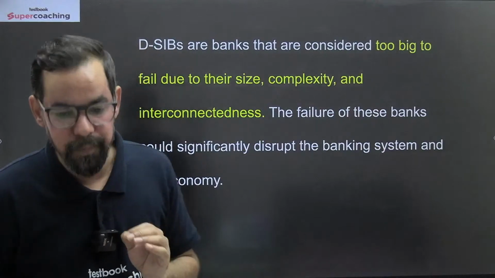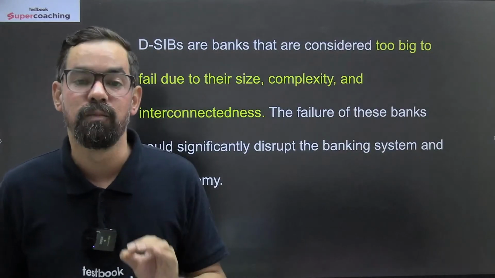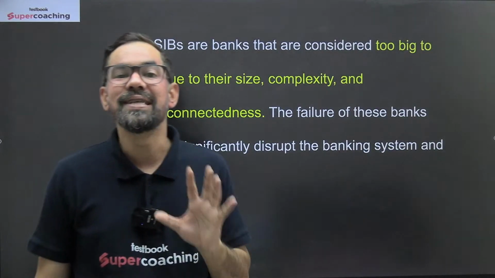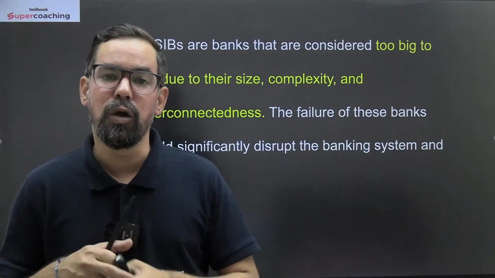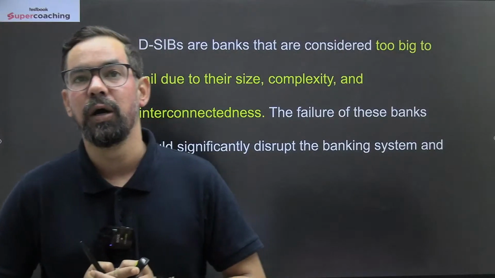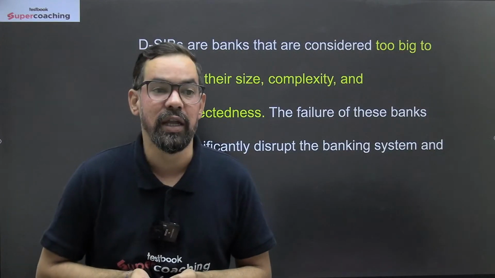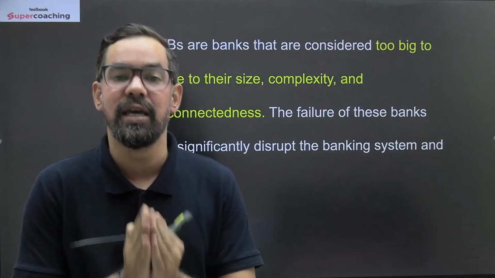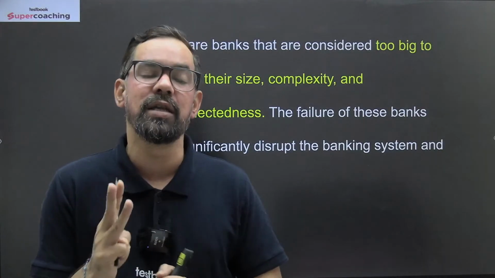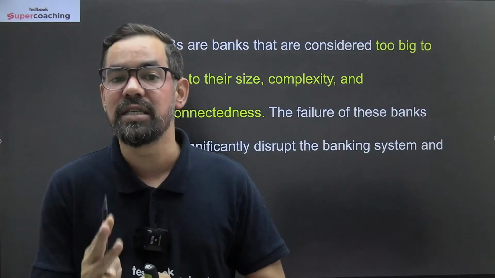As I told you, today's session is around DSIB, Domestic Systemically Important Bank. Whenever we talk about DSIB in the case of India, we have SBI, HDFC, and ICICI Bank. These three banks are generally categorized as DSIBs.